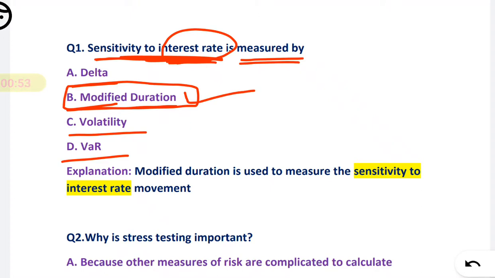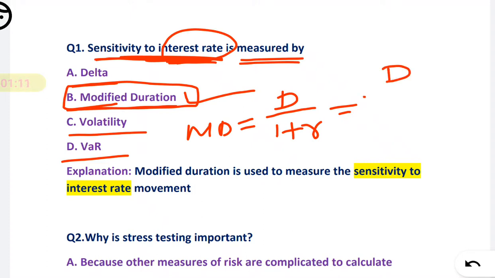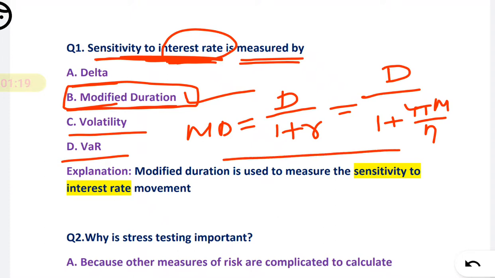Okay, so see how we generally calculate the modified duration. It is the duration divided by 1 plus R, where R is nothing but the yield rate, right? Or we can write it as duration divided by 1 plus YTM upon N. So both formulas we can use for calculation of the modified duration. That's why the rate of interest or yield is in relation with the modified duration. So sensitivity to the interest rate is measured by the modified duration.